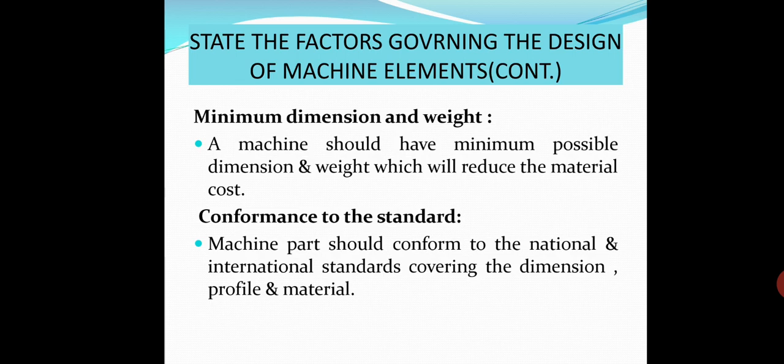And conformance to the standard. So there are some standards. When you design different machine parts, if the diameter or dimension of the part falls somewhere between two limits, it will be limited to a standard value. So you cannot keep it at any value. So it will be converted to a standard value.